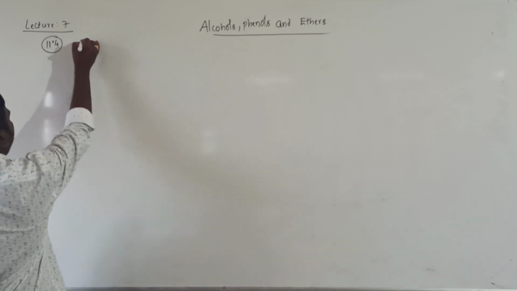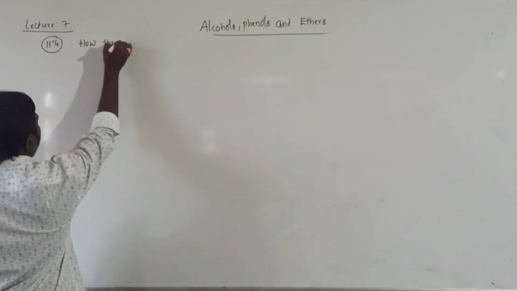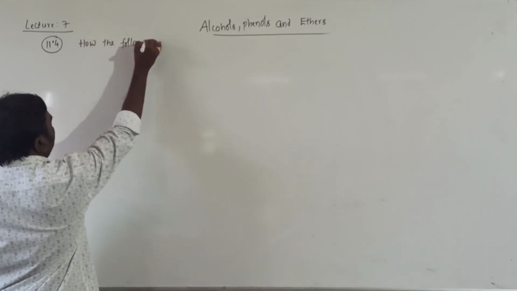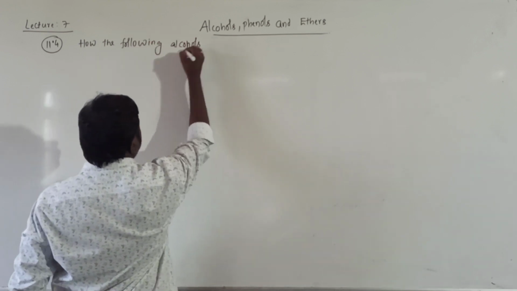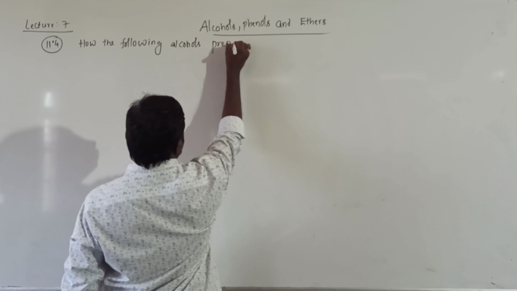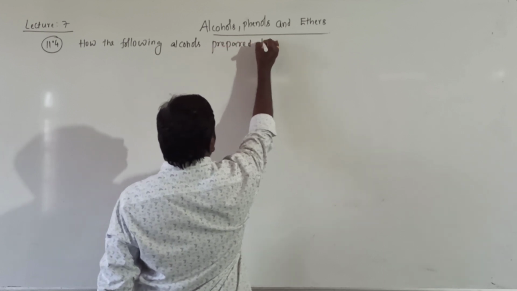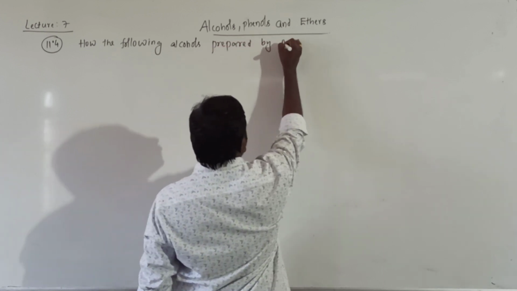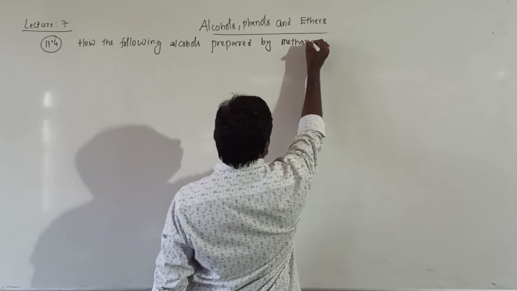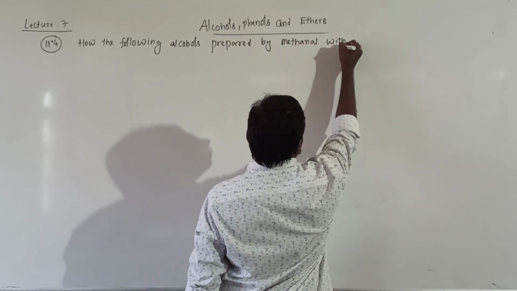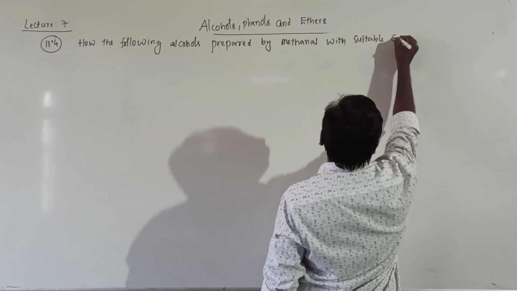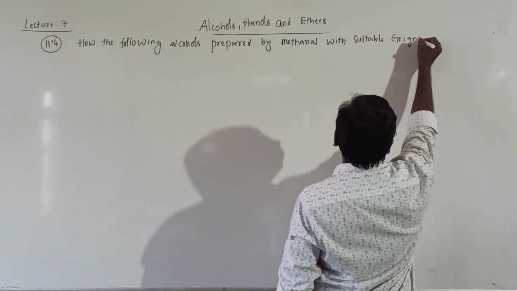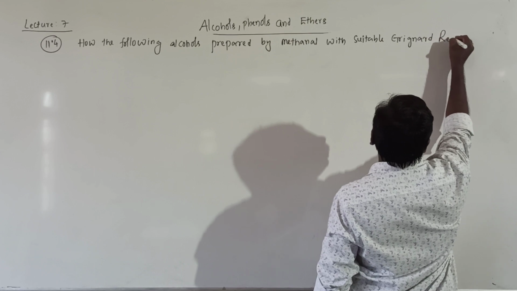How are the following alcohols prepared by methanol with a suitable Grignard reagent?